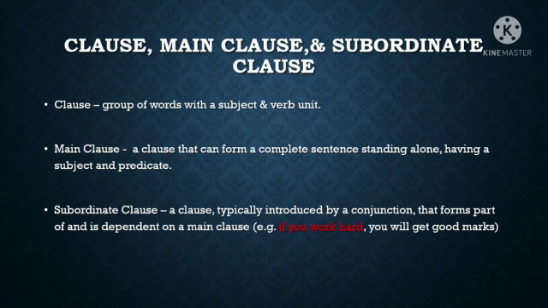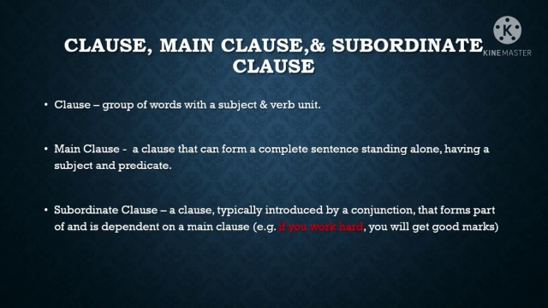In this sentence, you will get good marks is the main clause because it has a subject and a verb and it stands alone. It can give a complete meaning of its own while standing alone. But see the subordinate clause. The subordinate clause begins with a subordinating conjunction, if, in this sentence.